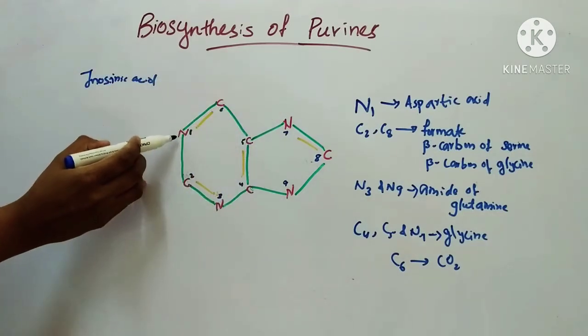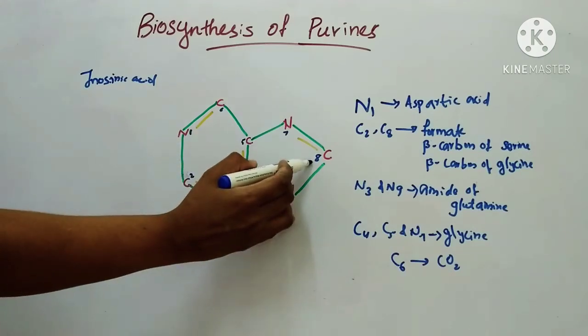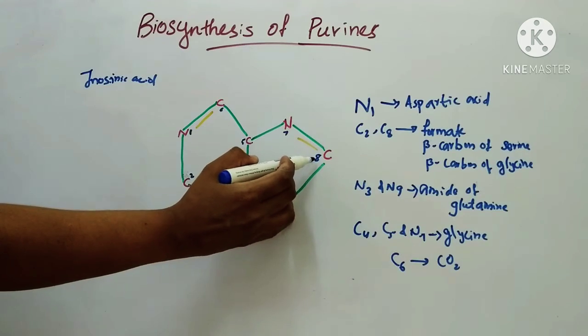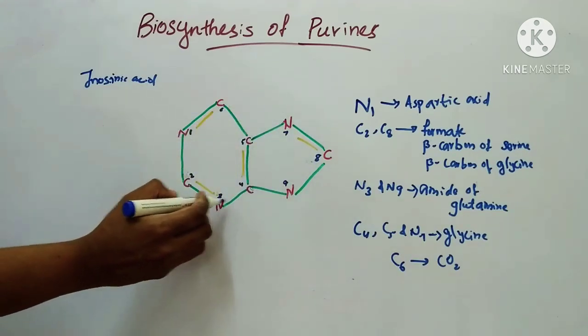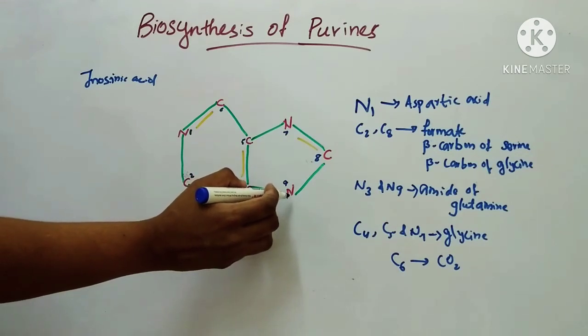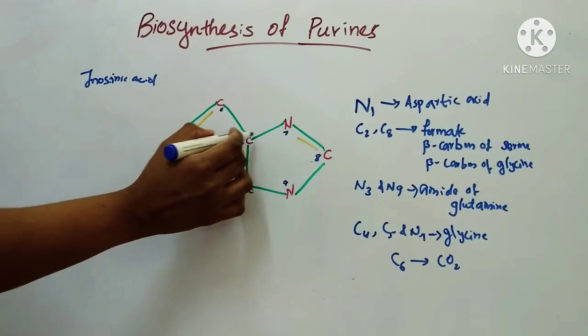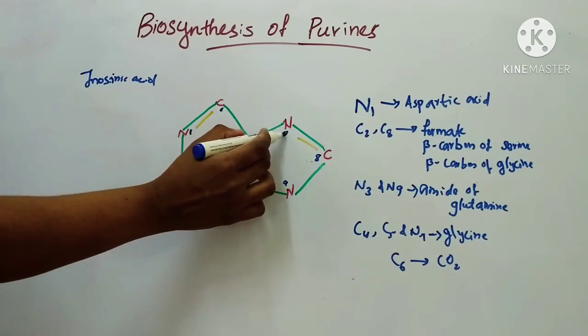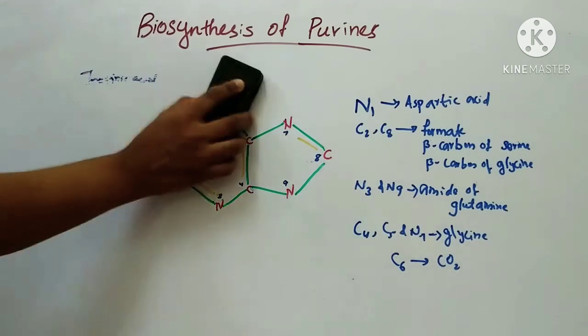First, the N1 is from aspartic acid. Then C2 and C8 are from formate, beta carbon of serine or beta carbon of glycine. Then N3 and N9 are from the amide of glutamine. Then C4, C5 and N7 are from glycine, and C6 is from carbon dioxide. Next we will see the steps of biosynthesis of purines.